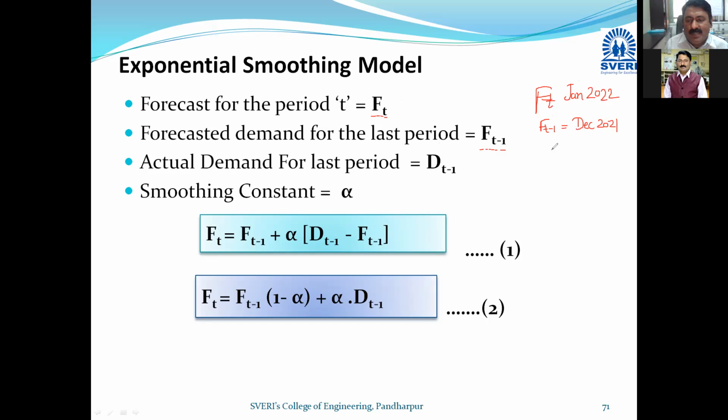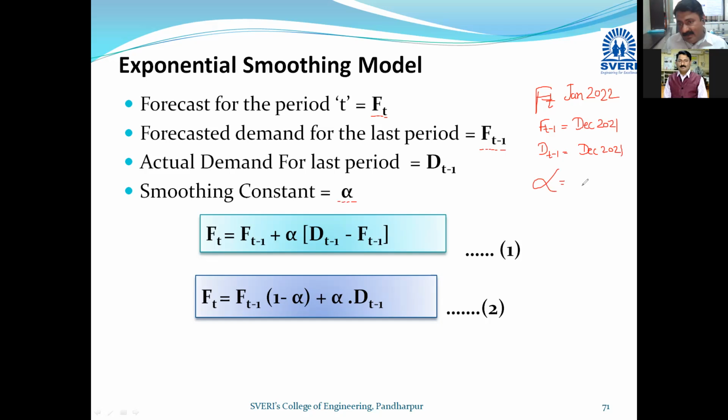Then the actual demand for the last period. What was the demand for December 2021? And the smoothing constant is given in the numerical. So alpha is given in the numerical. It is the smoothing constant, and by using all these terms you can easily calculate.